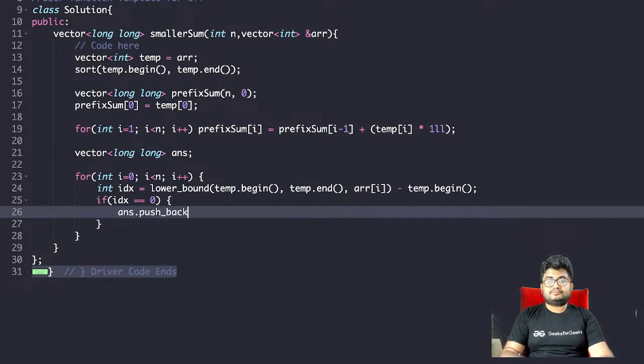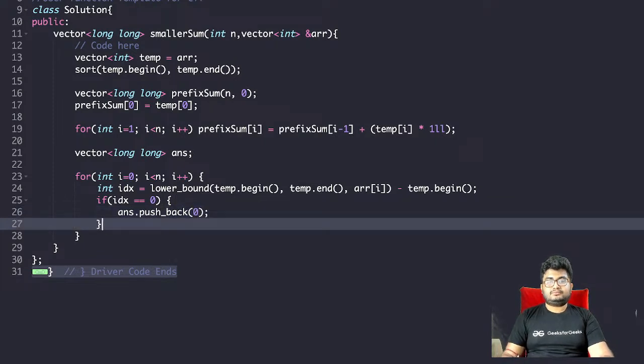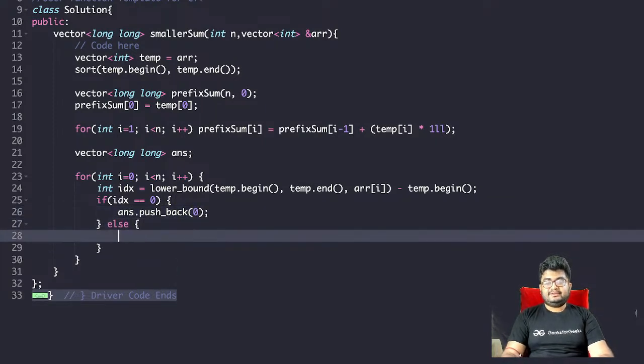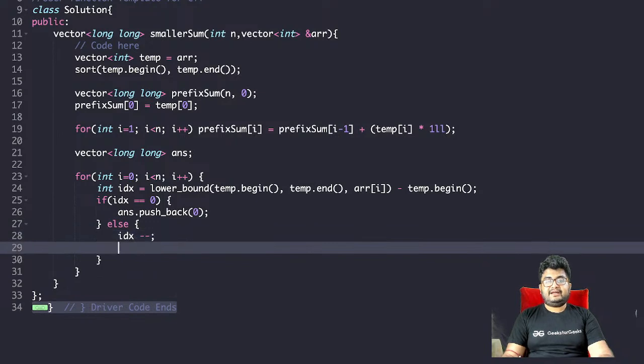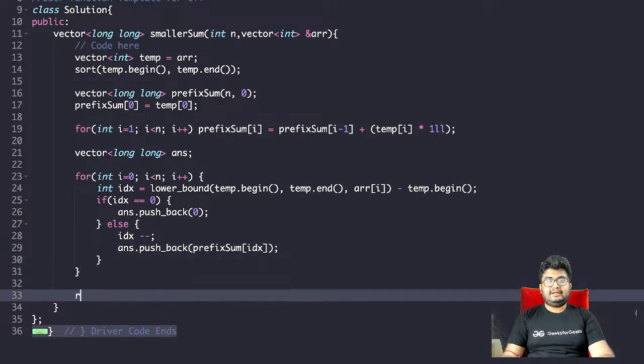Else, index minus minus and answer.push_back the prefix sum of index, and return answer. So that should be the solution.